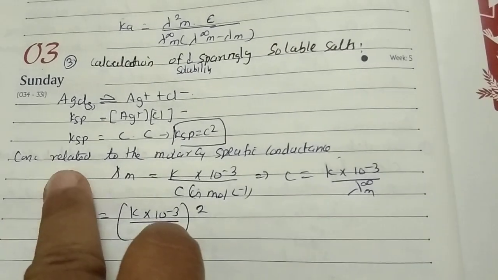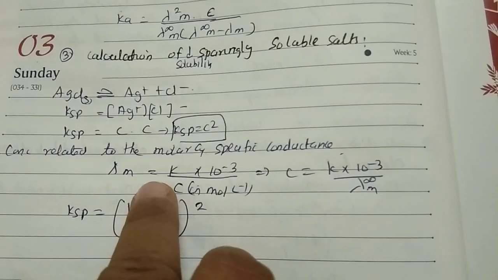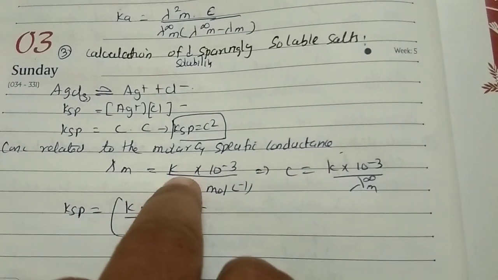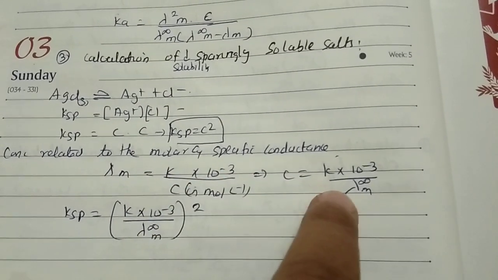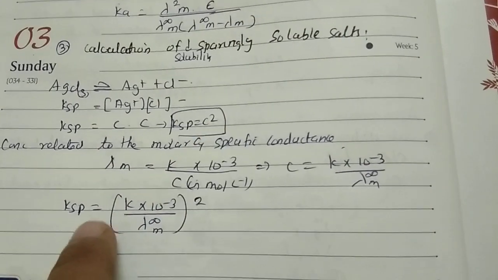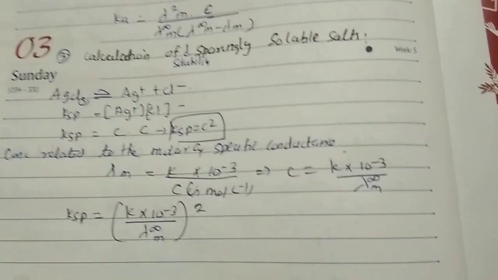Then the constant is related to the molar and specific conductance. Lambda m equal to K into 10 power minus 3 divided by C. Then C equal to K into 10 power minus 3 divided by lambda m infinity. Substitute this value here. Ksp equal to K into 10 power minus 3 divided by lambda m infinity, whole square.